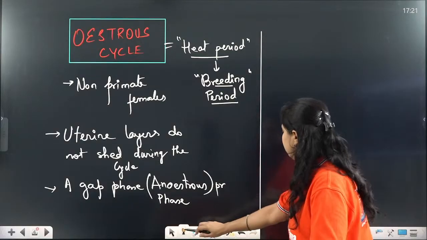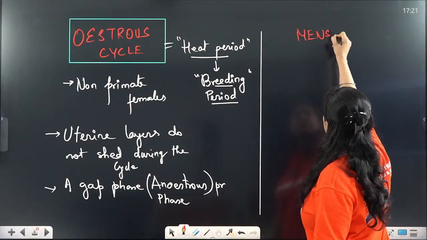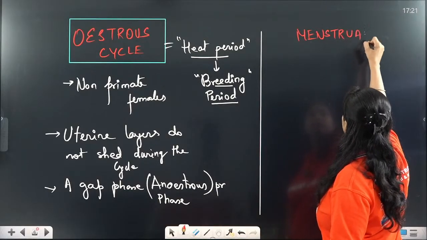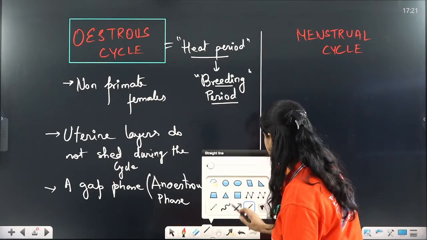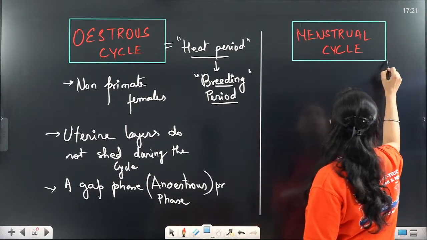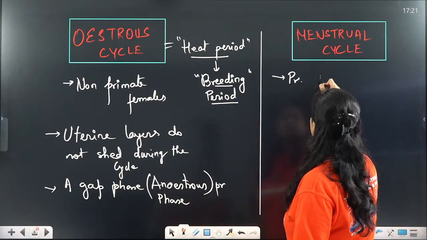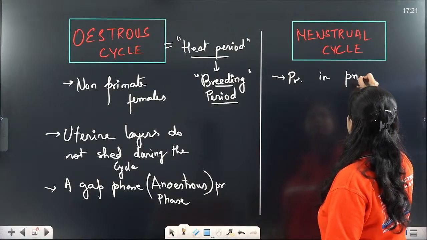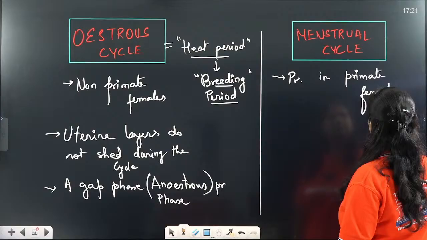Now we are coming to the menstrual cycle. How is it different? The menstrual cycle is present in all the primate females. It is the characteristic of all the primate females.